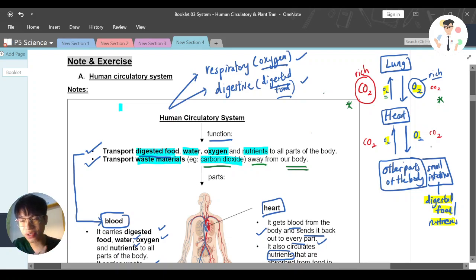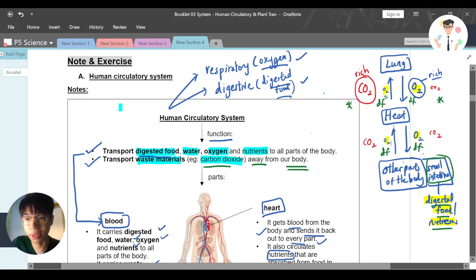Now, we are done with the respiratory part. I just want to focus on the digested food part, which is the digestive system part. The heart brings in oxygen, and again, here it goes through the small intestine. And as I mentioned, here we have the digested food or the nutrients. That's why this will be absorbed into the blood. Again, all these arrows represent the blood flow. Then the nutrients or the digested food will be transported here. Means that this is not only transporting the oxygen and carbon dioxide, all the digested food is also transported here.